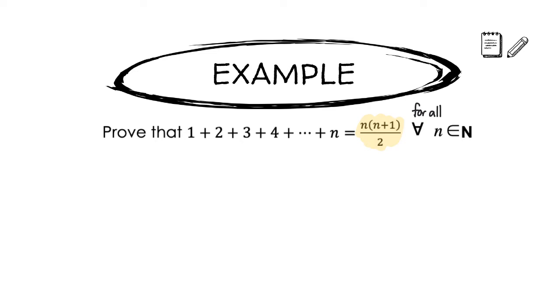And then n, and then this symbol here means in the set, or belonging to the set. In the set, every n in the set of, and you've seen this before, this means natural numbers. So you can use this shorthand if you'd like, or you could just write it out fully. You save a little time by using the shorthand. So this says, prove that the sum of the first n natural numbers is equal to n times n plus 1 over 2, and that this works for every natural number.